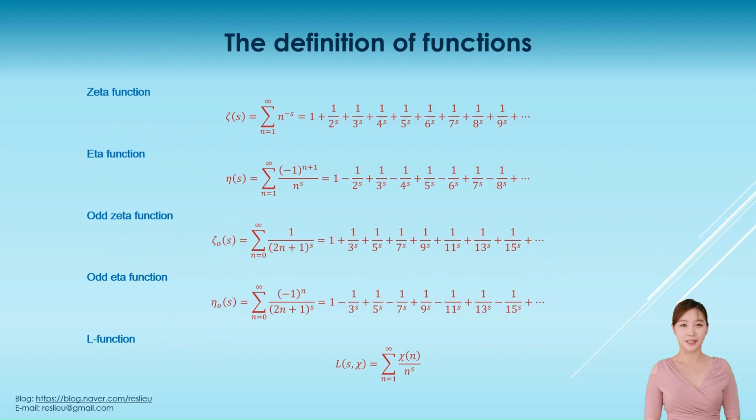This book naturally includes analytic continuation, but for the sake of consistency of notation, the Riemann zeta function is simply called the zeta function and the Dirichlet eta function is simply called the eta function. Also, the odd zeta function is the same as the Dirichlet lambda function, and the odd eta function is the same as the Dirichlet beta function. The Dirichlet L function is simply called the L function.